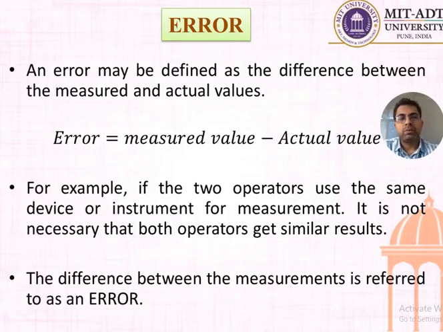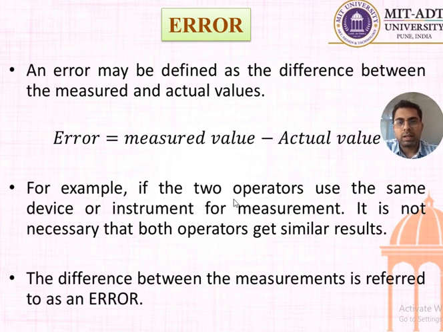So today we are going to see a very important topic, which is called the error. So what is an error? Error may be defined as a difference between the measured and actual value. So it is a subtraction, or you can say a difference between your measured value and the actual value. Whatever difference you get is the error of that particular measurement.